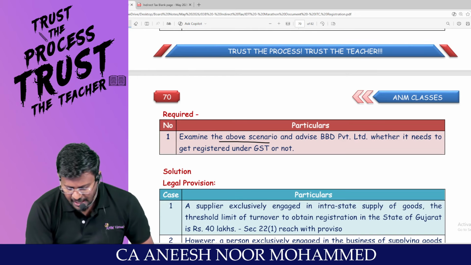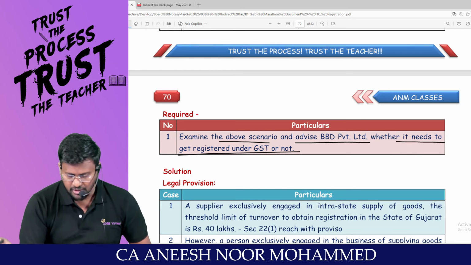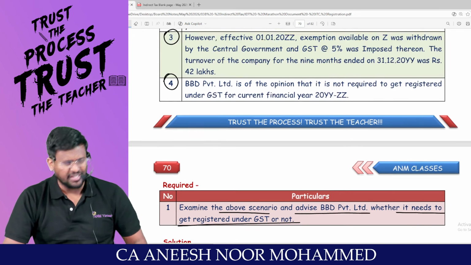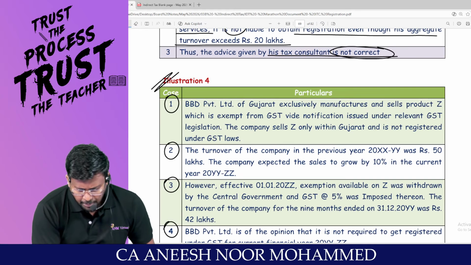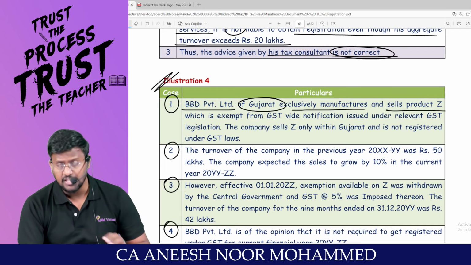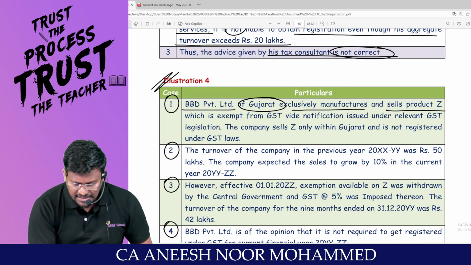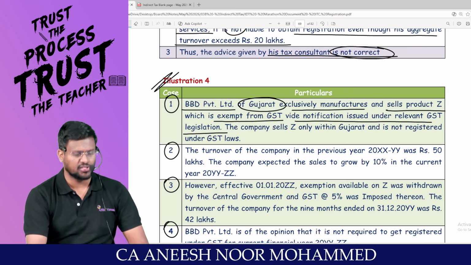Examine the above scenario and advise BBD Private Limited whether it needs to get registration under GST or not. Like this, a question will be coming for examination. Number 1. BBD Private Limited of Gujarat exclusively manufactures and sells product Z, which is exempt from GST vide notification issued under relevant GST legislation.